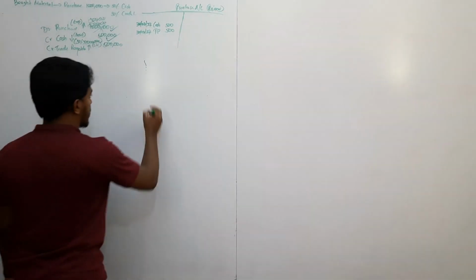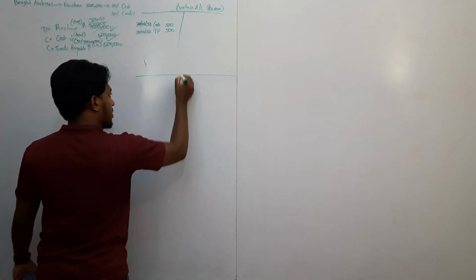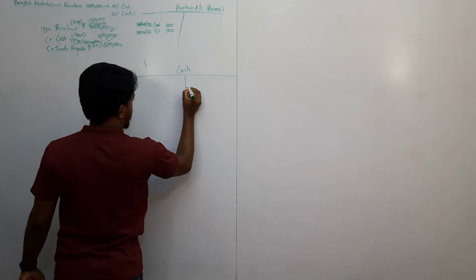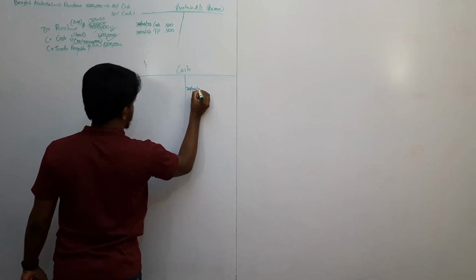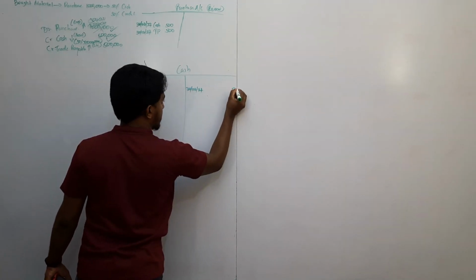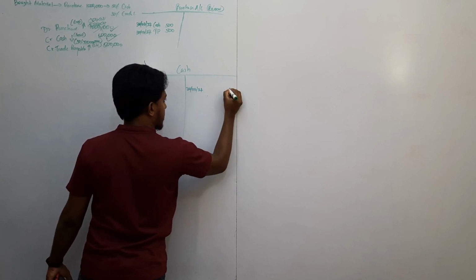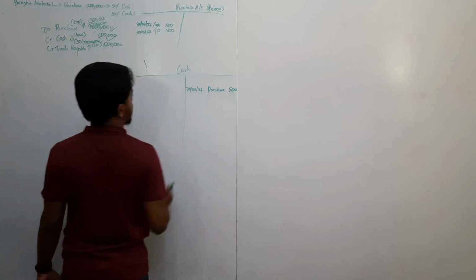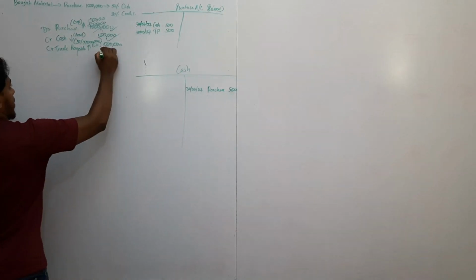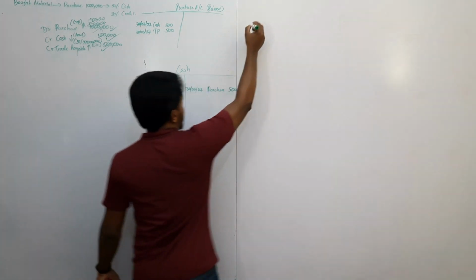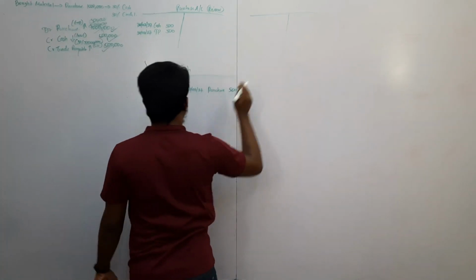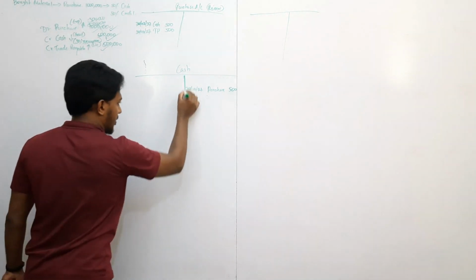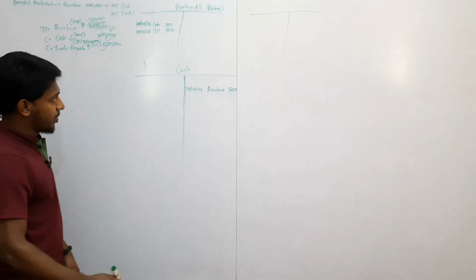Now open a cash book. Cash, credit 500,000. Purchase. Right, now trade payable. Take a trade payable here. Always keep the cash book at least 10 to 15 lines, right? Cash book will be bigger in any company.